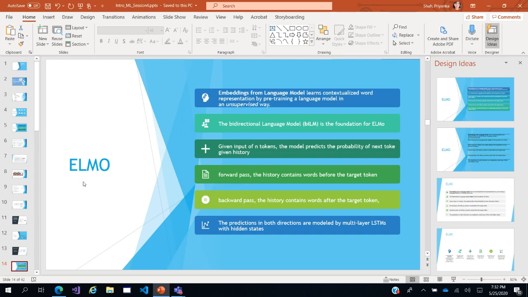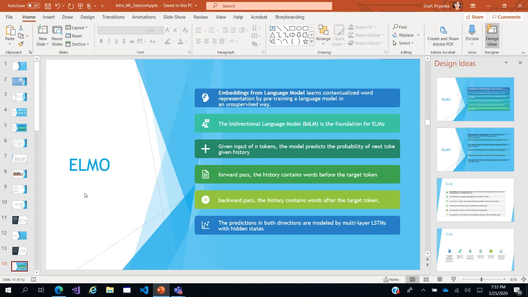Given a sequence of tokens, which will obviously be tokenized using some word embeddings, the model predicts the probability of the next token given some historic knowledge. For example, the color of the sky is. Now it has to predict blue or reddish, pinkish, whatever, depending on the history and the knowledge which it already has.